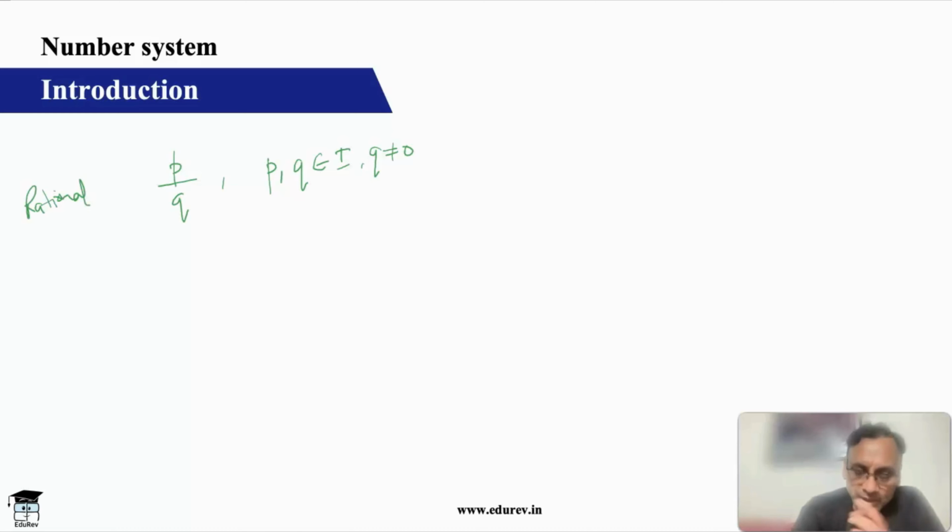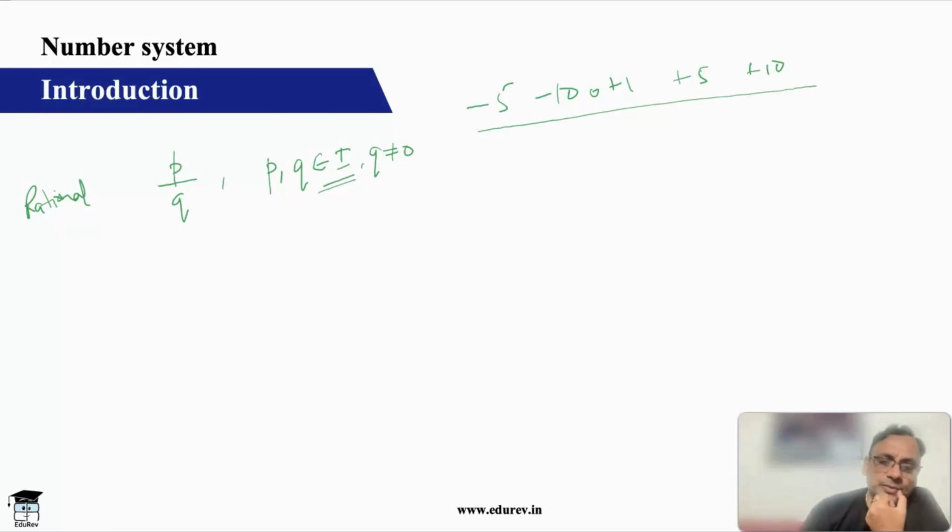Integers I hope you know, but in the next few minutes I'm going to explain integers also. So integers are basically whole numbers where the denominator is 1. So minus 5, minus 10, plus 1, plus 5, plus 10, even 0, all these are called integers. So the numerator as well as the denominator, both of them should be integers, and the denominator cannot be 0. If the denominator is 0, then obviously your number will become indeterminate.